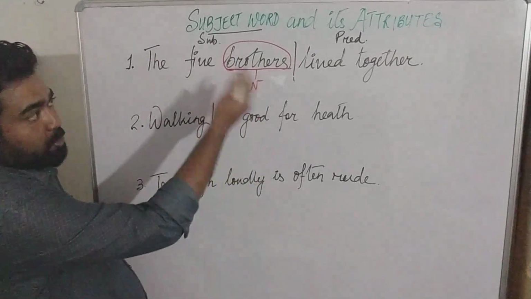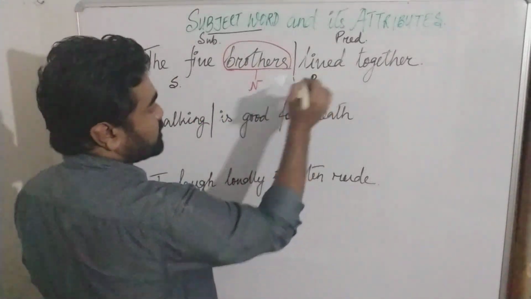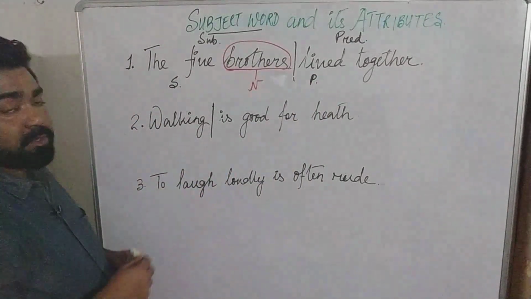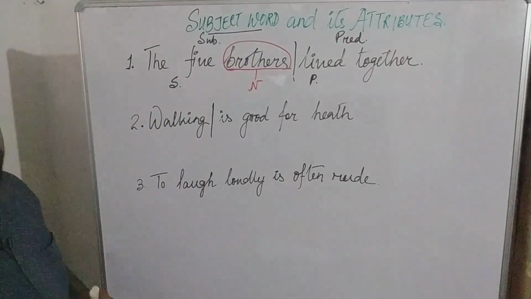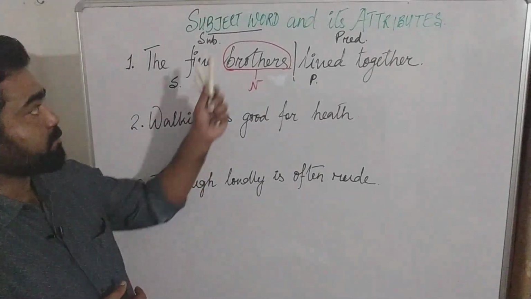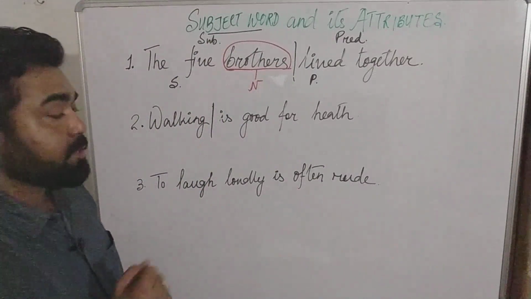into, again, the same process, subject and predicate. So I am just writing S for denoting subject and P to denote predicate. So then the second sentence is also divided. Now what about the subject word, the most important word in the sentence? Already we have learned that the subject word needs to be a noun or a pronoun or a word which is acting like a noun.